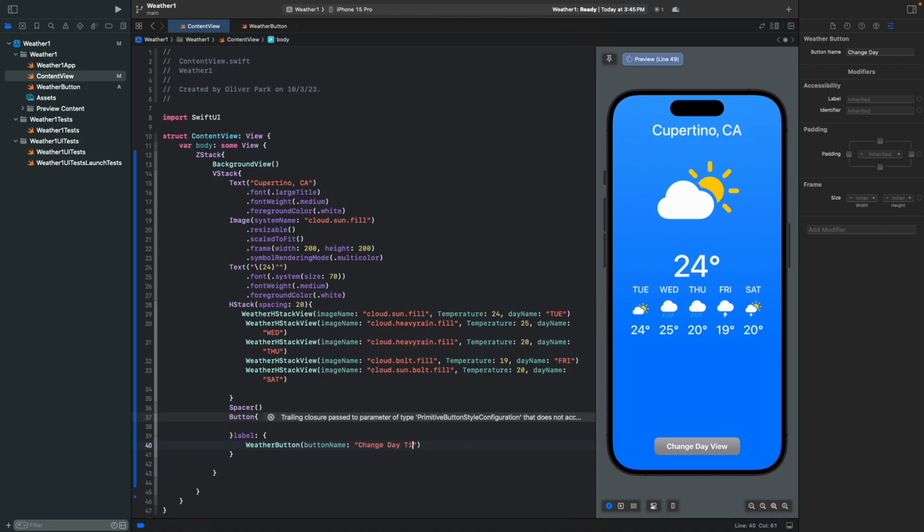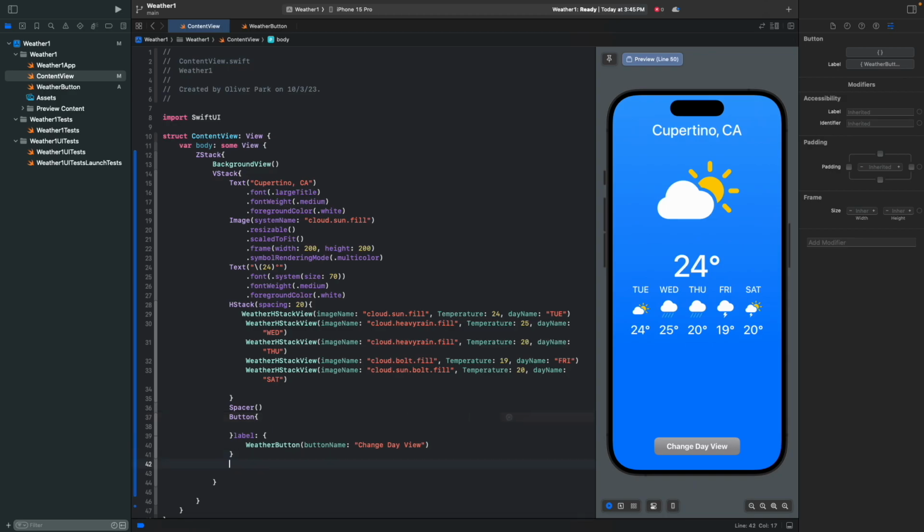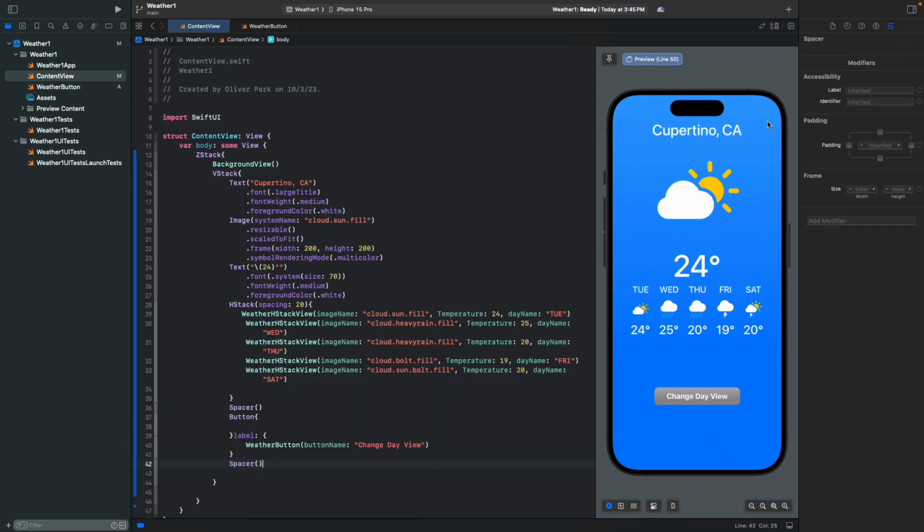It's pretty far down there, so we're gonna use another Spacer to bring it up, and it will adjoin this whole content view. That's how we make our weather button in this weather app.